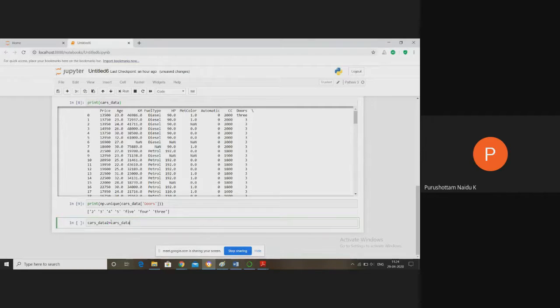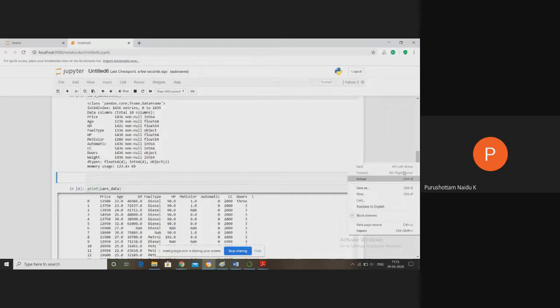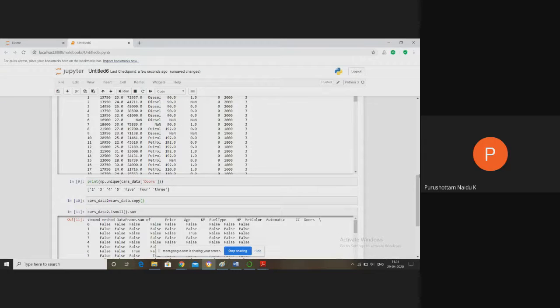Now everything you have to do on cars_data2. cars_data2.isnull() or isna(), both are the same, followed by the sum method.